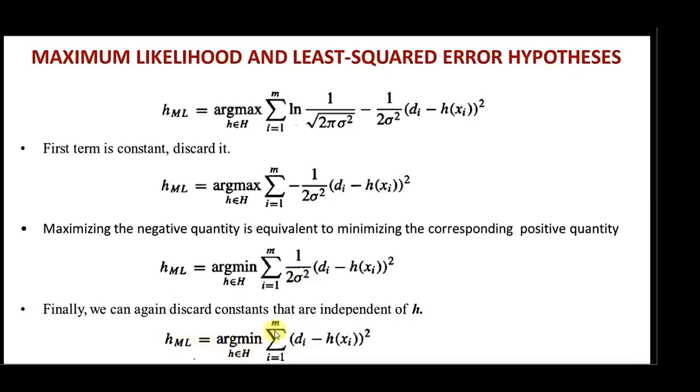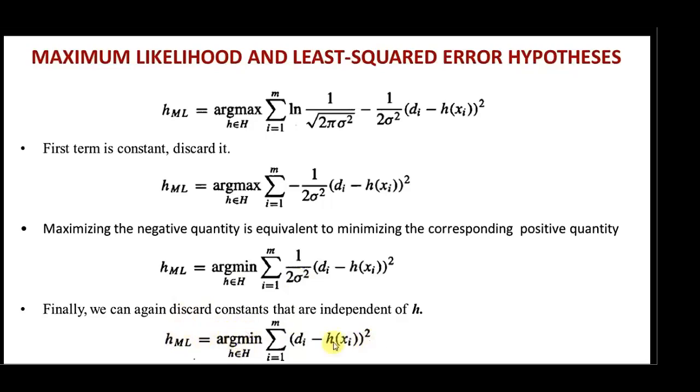Now what this particular equation indicates is that the maximum likelihood hypothesis is the one having the minimum squared error between the hypothesis and the target. So what this equation indicates is that the maximum likelihood hypothesis is always equivalent to the hypothesis which has the least